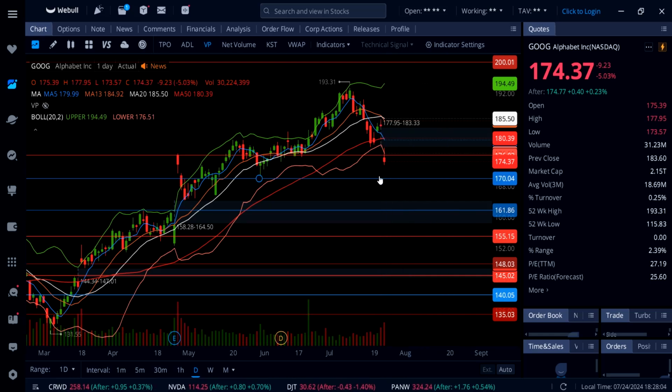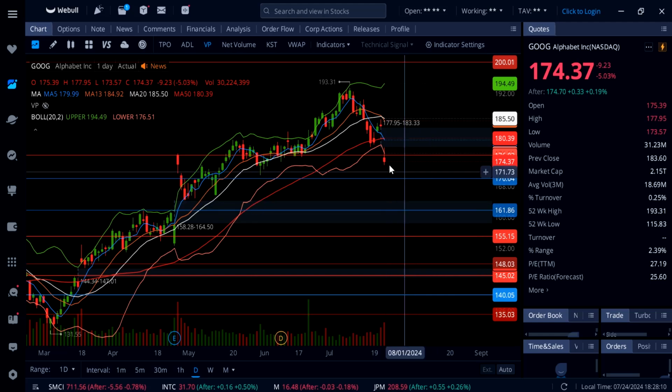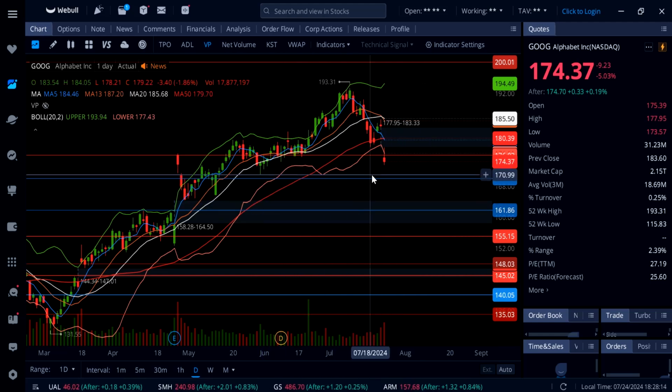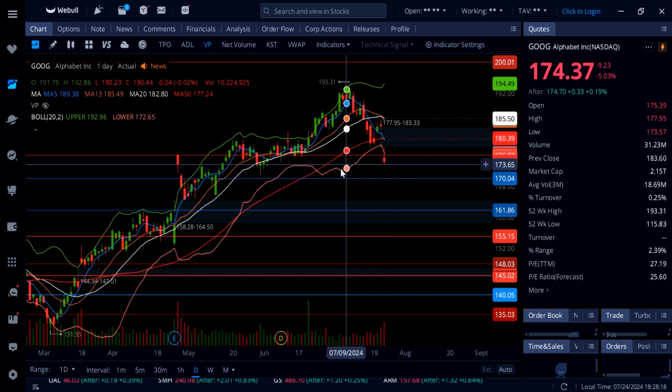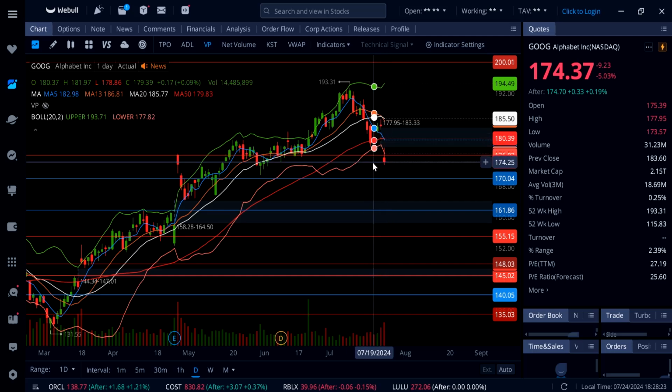I would not short this, and also I would not buy into it yet. Let's see if this thing can find a bottom anywhere here at 170. This is gonna be a critical level to watch. And also, if there is a bounce, it needs to get above 176. It needs to hold there. In that case, you're going to see a move up to 180, and that could be a play over 176.